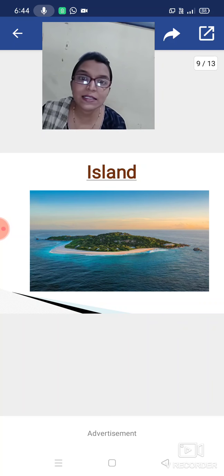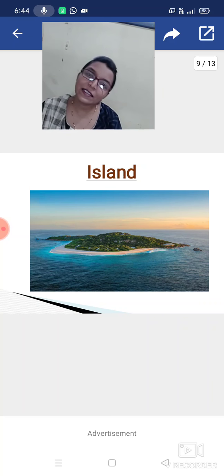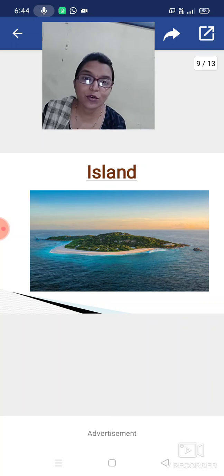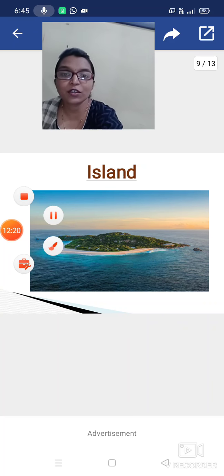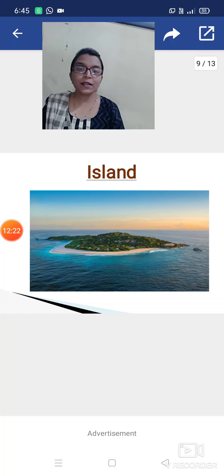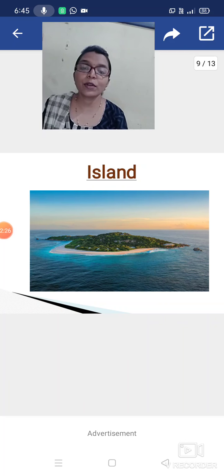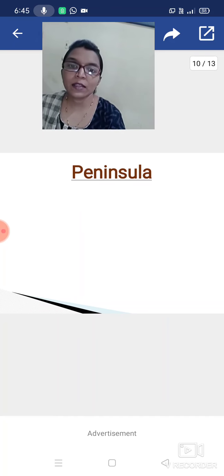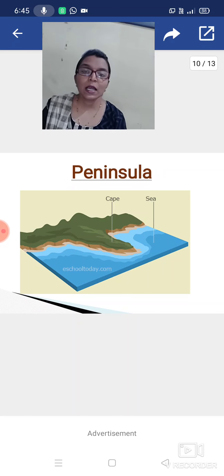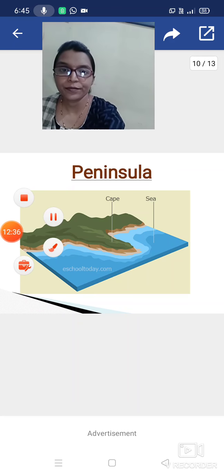Not called Iceland. Iceland is another word. So, simple definition of island: the land or area which is surrounded by water on all sides. It is called an island.